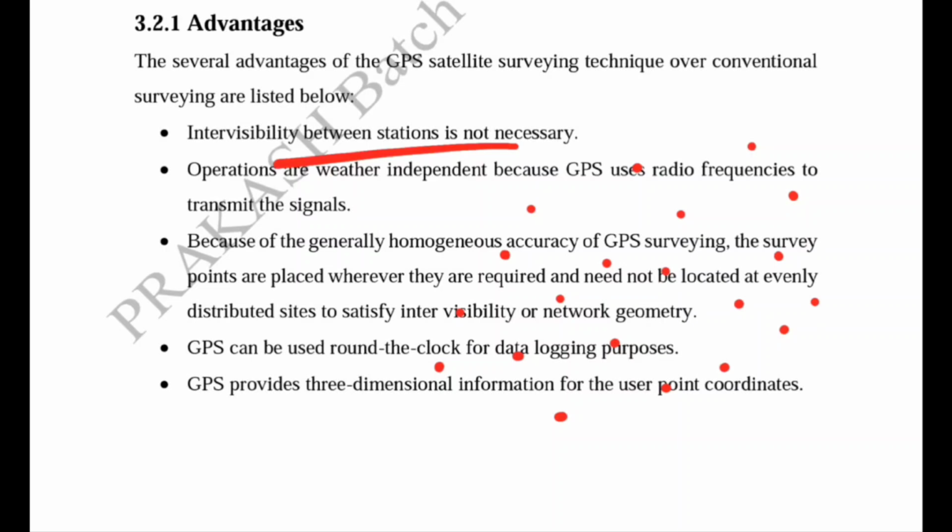Means there is no need to distribute evenly so that they are intervisible. In GPS surveying, we can choose points anywhere in the survey field and we can easily find out the location because satellites are transmitting signal from the space. So this is another advantage over the conventional surveying method.